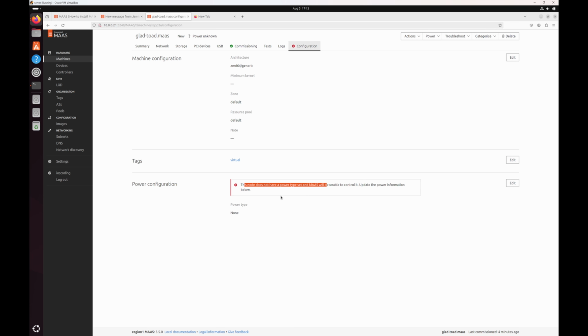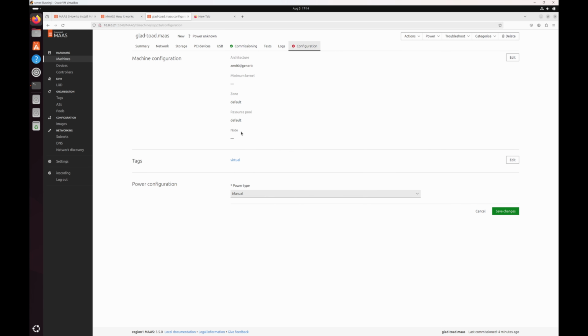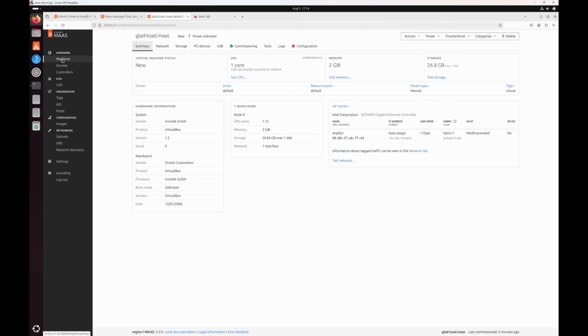Either you give me some options or you manually control your power related stuff. What we will do is we will go to edit. Under power type, you can see a bunch of power types are supported in here. These are the most common ones supported in production, but in our case, since we will be doing a manual power on and power off, because VirtualBox does not provide us that option, we will just select manual and click on save. We go back to the machines.